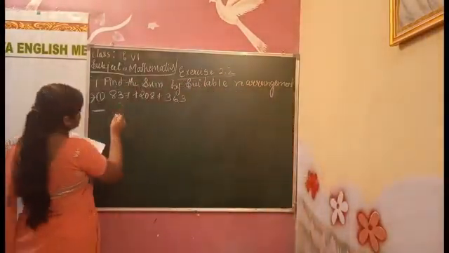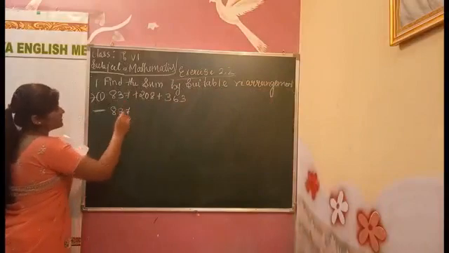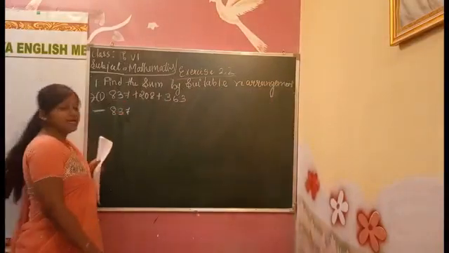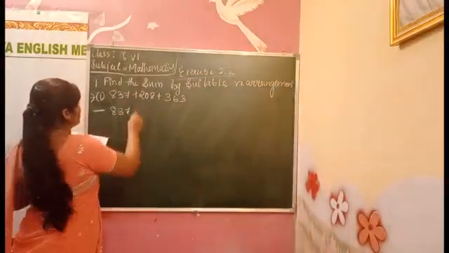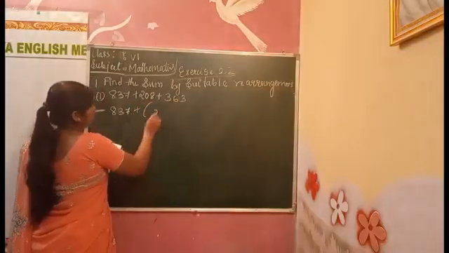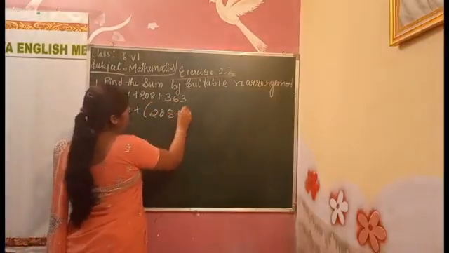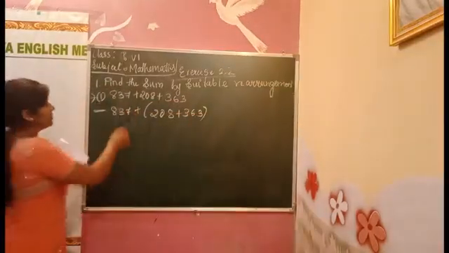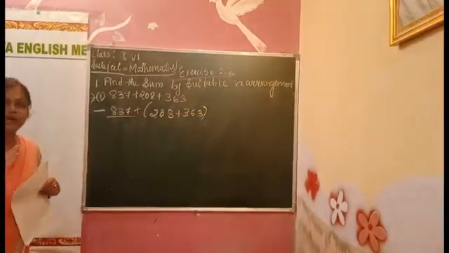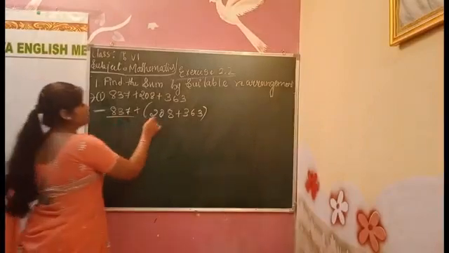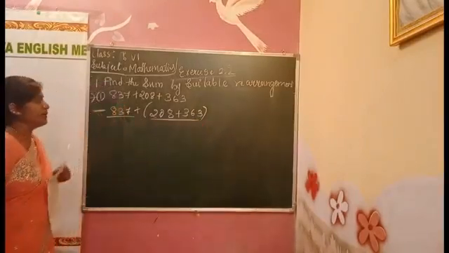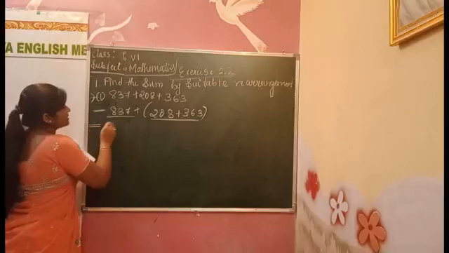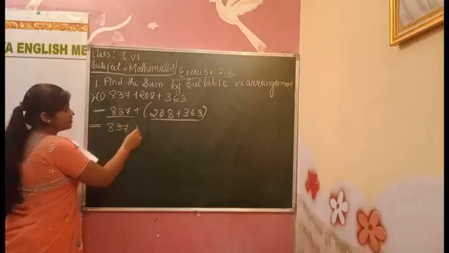So, I'm taking this one out now. 837 I will take out and we'll make these two a group: 208 plus 363. Okay. After that, the next step, 837 will be like this only.